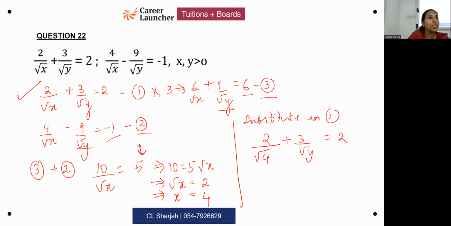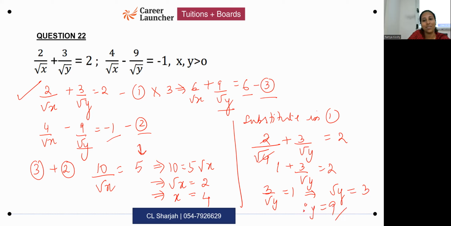What is root 4? 2. What is 2 divided by 2? 1. So you get 1 plus 3 by root y equals 2. 3 by root y is equal to 1, which means what is the value of root y? Root y is 3. Y is 9. Good.